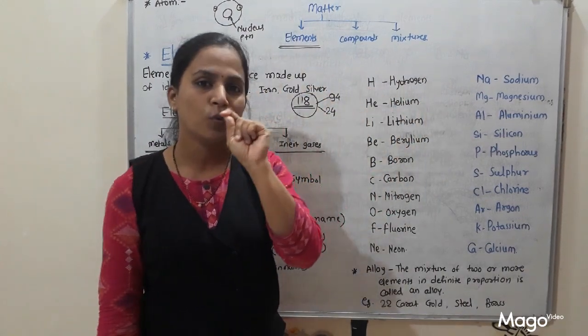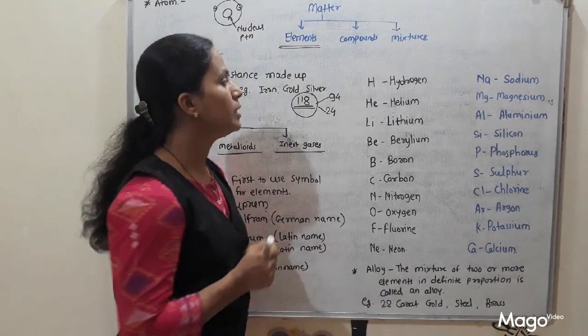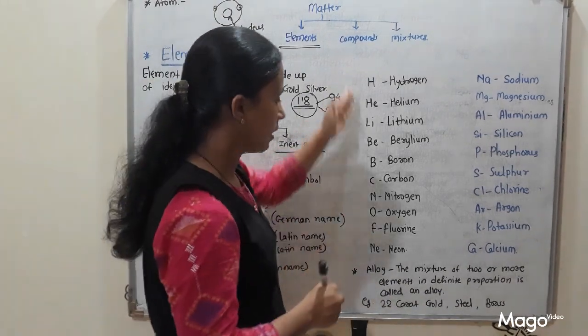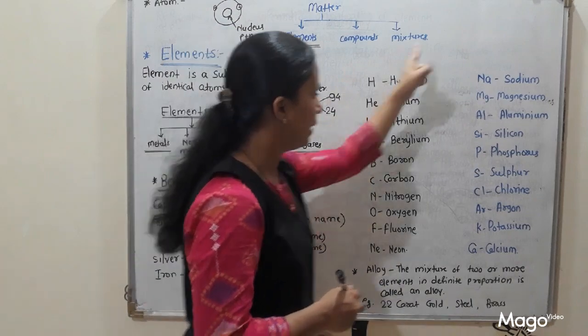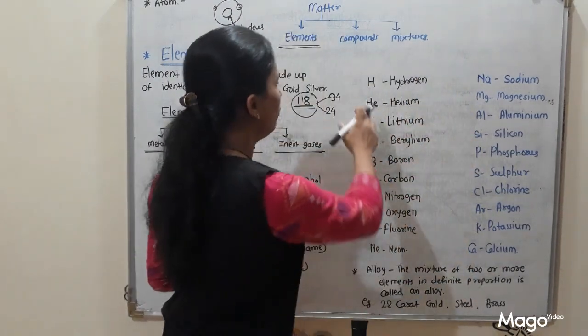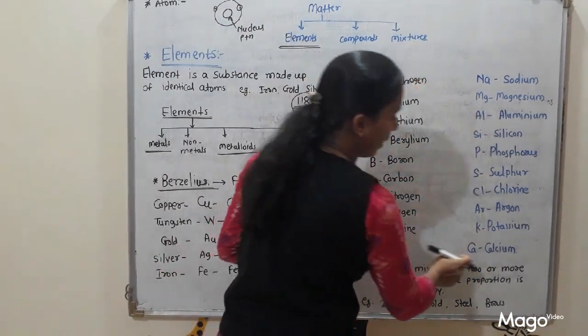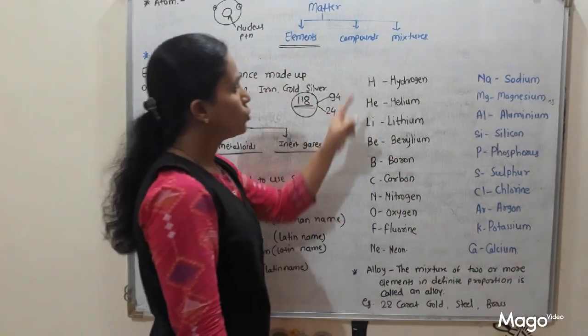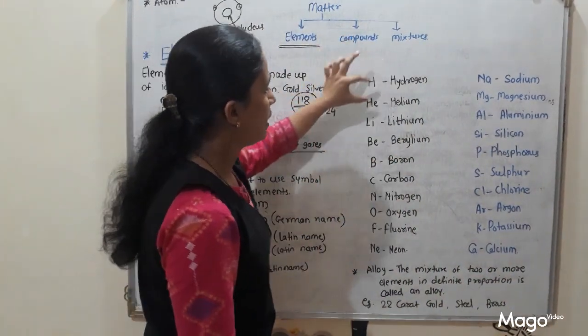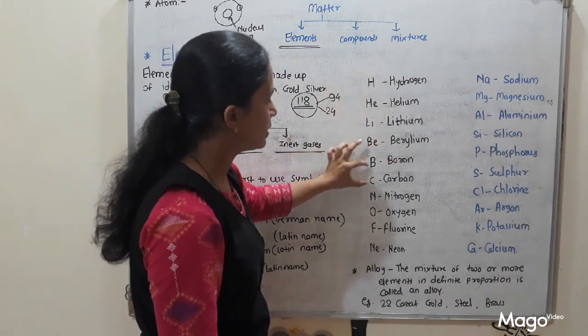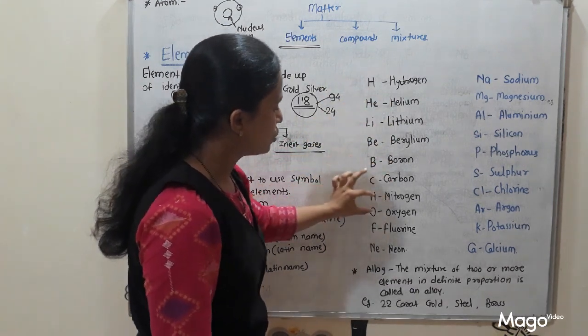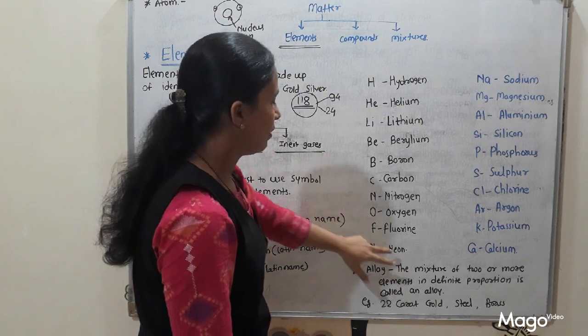So, I just want to tell you a trick to remember all these names. These are in sequence: 1, 2, 3, 4. These are the first 20 elements in sequence. The first element is hydrogen and the 20th element is calcium. So, hydrogen H, helium He, lithium Li, beryllium Be, boron B, carbon C, nitrogen N, oxygen O, fluorine F, neon